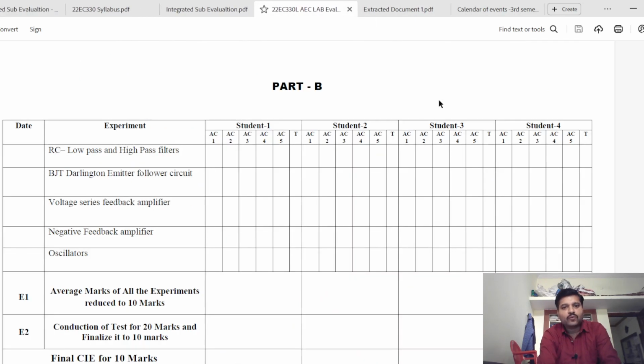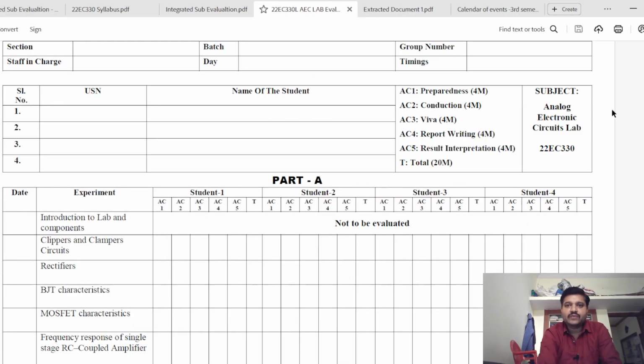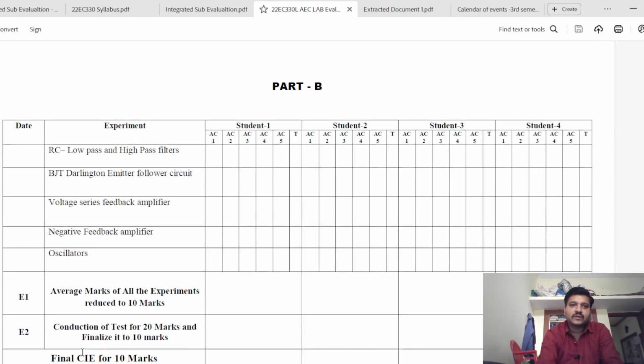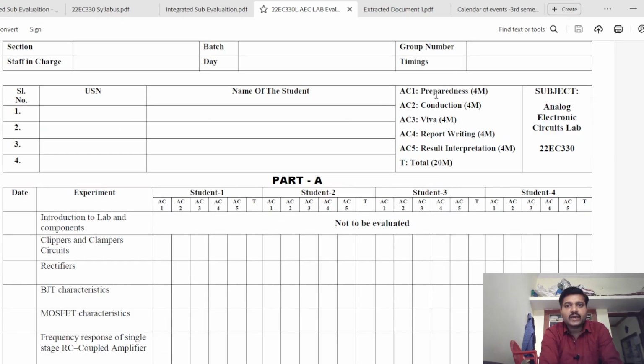Okay, and the lab, what I told, each lab will be evaluated for 20 marks. You see, these are the experiments I have mentioned: clippers and clampers, rectifiers, BJT characteristics, MOSFET characteristics, amplifier circuits, and then feedback circuit, oscillators, right? So here each lab will be evaluated for your preparedness. You should come prepared for the lab. Conduction, viva, result interpretation. I mean, after you get the result in the lab, how you are going to interpret the result, what are the things that you have understood, and then writing your records, or basically report writing.